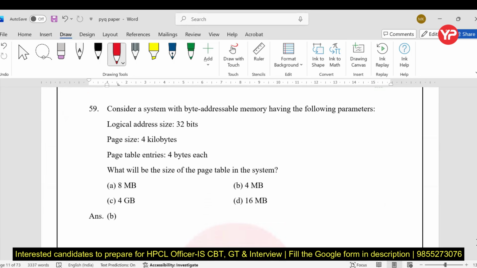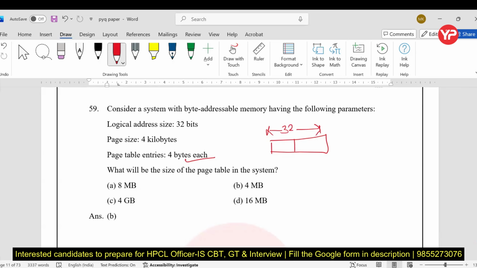Here, consider a system with byte addressable memory. The logical address is 32-bit. Page size is 4 kilobyte, and page table entries are 4 bytes each.